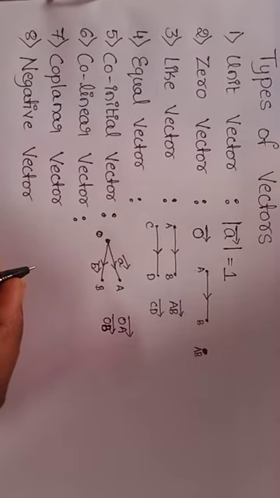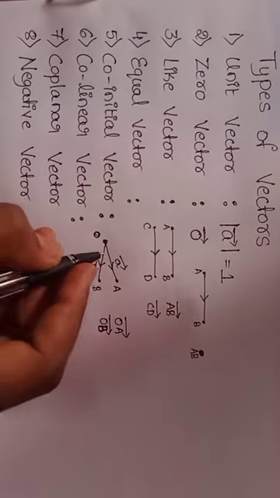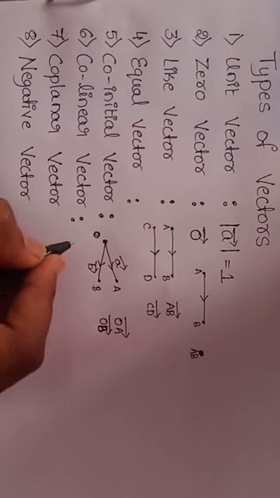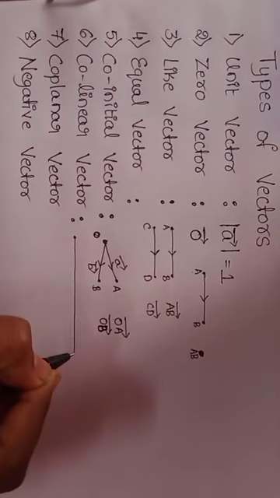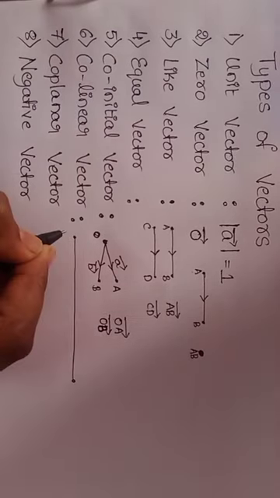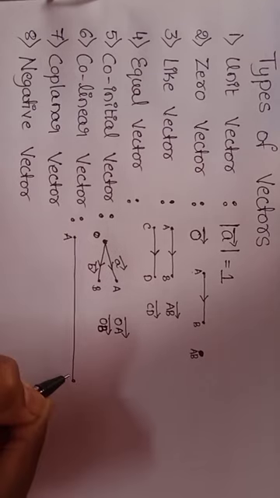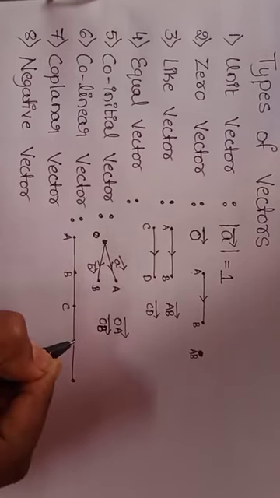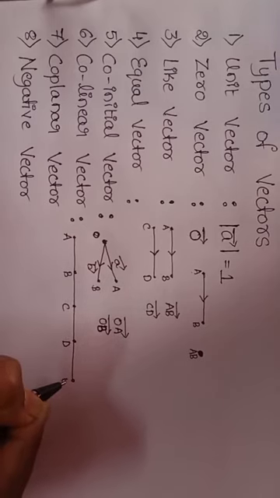Next, collinear vector means vectors along the same line are called collinear vectors. See here, I am taking one straight line, A, B, C, D and E.